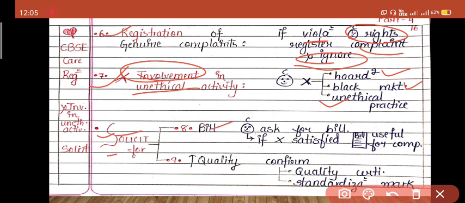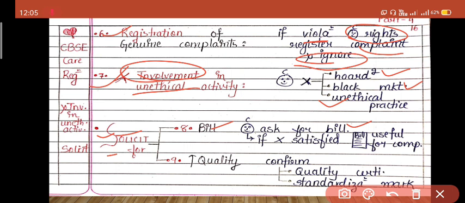Solicit means to give importance. So solicit for bill means the consumer has to ask for the bill. We know that wherever we go out and whenever we purchase things, majoritarily we don't ask for the bill. There are some places or some shops that give the bill, but there are some places where we have to ask for it, and we never ask for a bill.